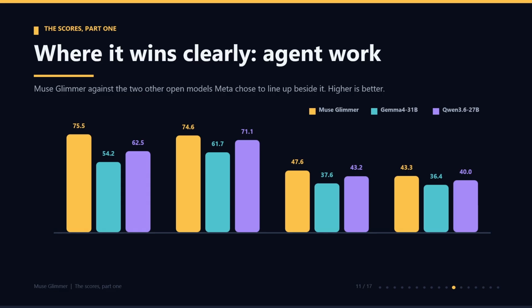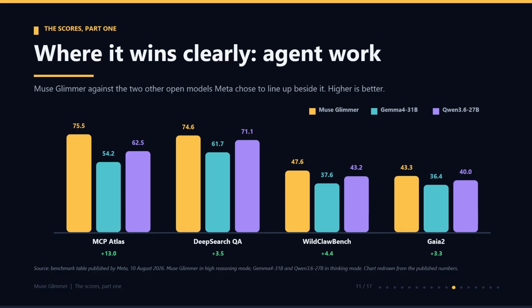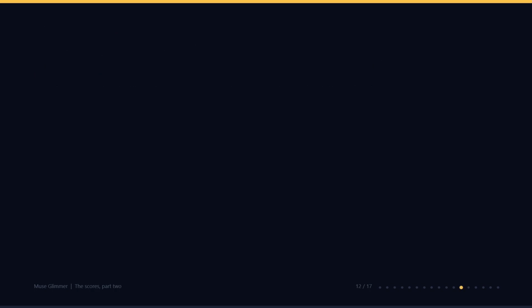On Deep Research QA, it got 74.6 against 71.1. On Wild Claw Bench, 47.6 against 43.2. And on GAIA 2, which tests general agent work, 43.3 against 40.0. So it wins all four, and notice the pattern. Every one of these tests is about using tools and finishing jobs. But now let's look at the other half of the same table.